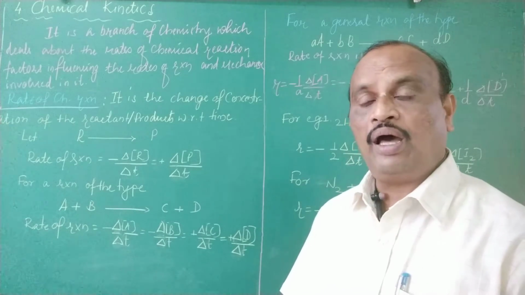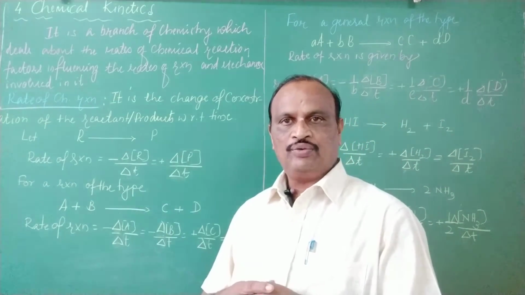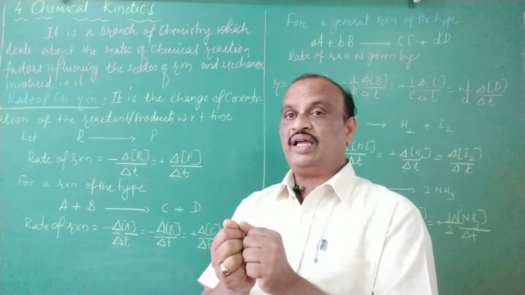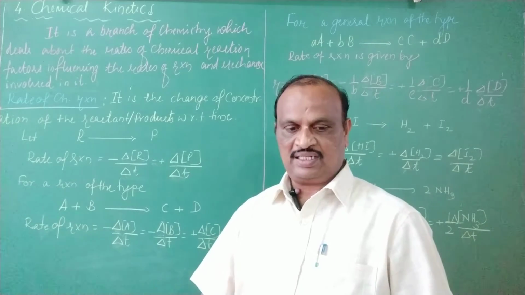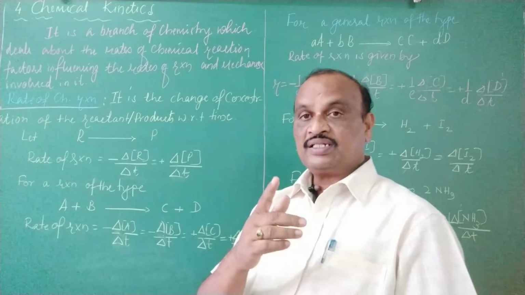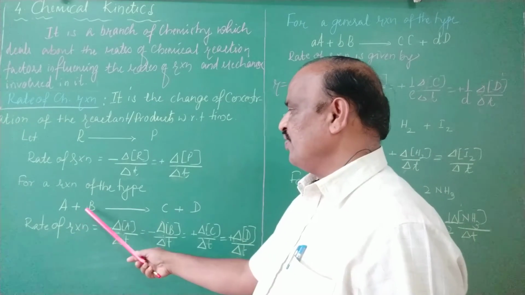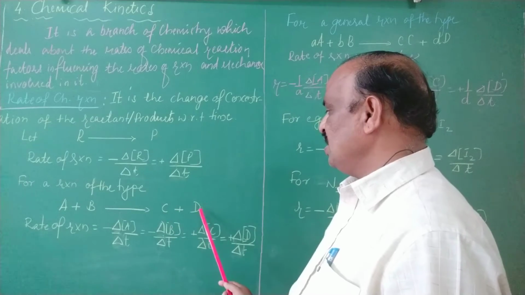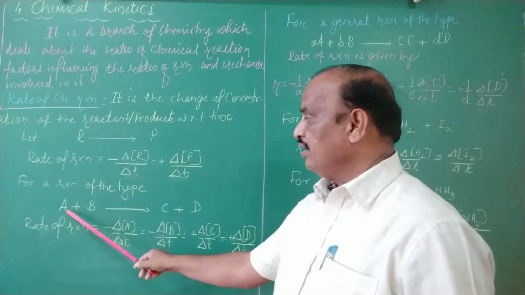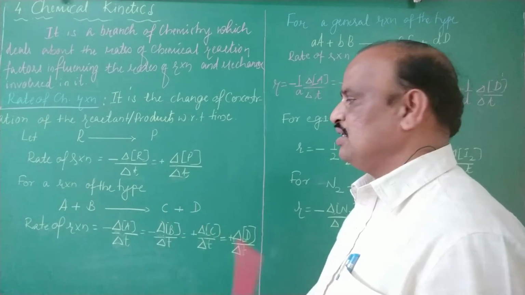So, we can also define the rate of chemical reaction like this. But we don't always deal with only one reactant converting into the products. We may come across many chemical reactions wherein two or more reactants are involved. So for example, let us consider a hypothetical reaction: a moles of A reacting with b moles of B converting into C and D. A and B are the two reactants converting into C and D as the products.